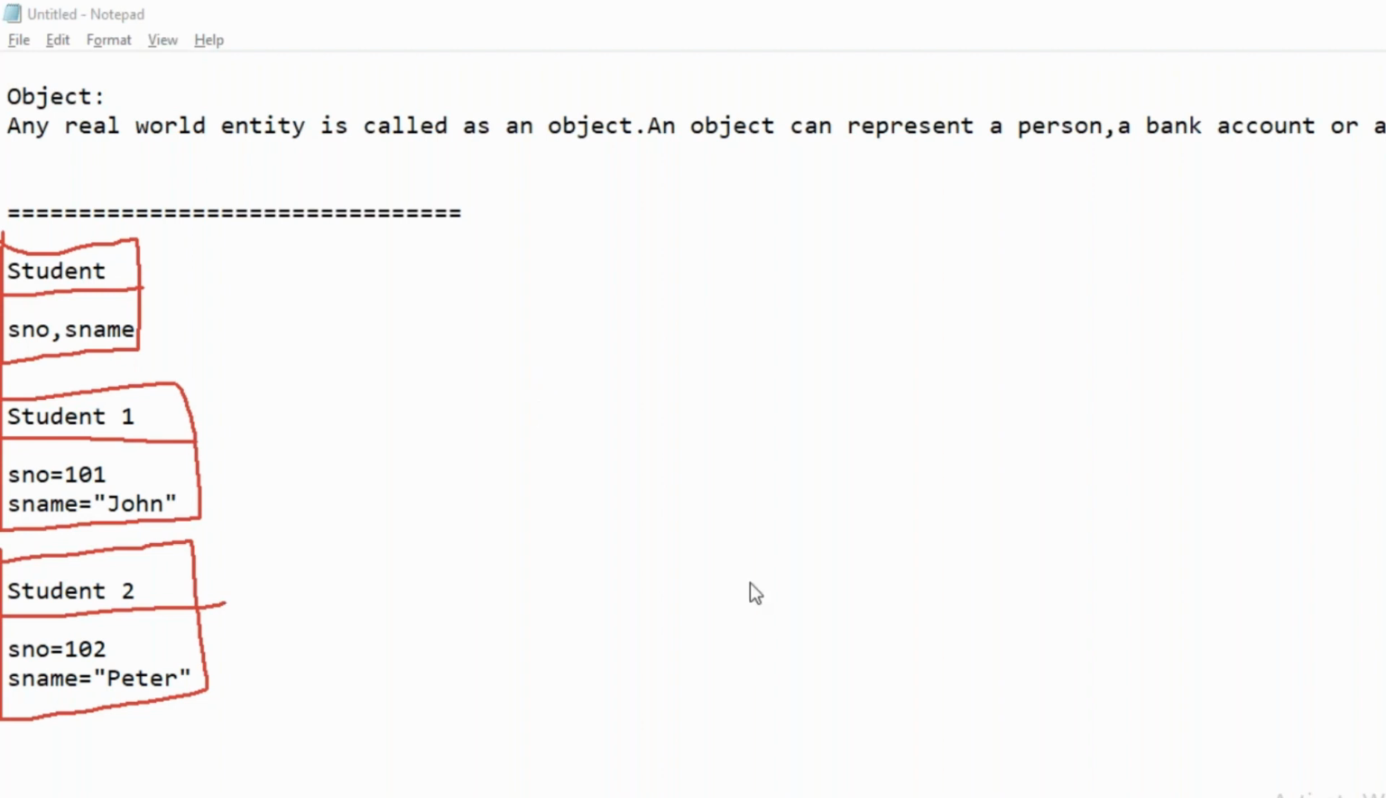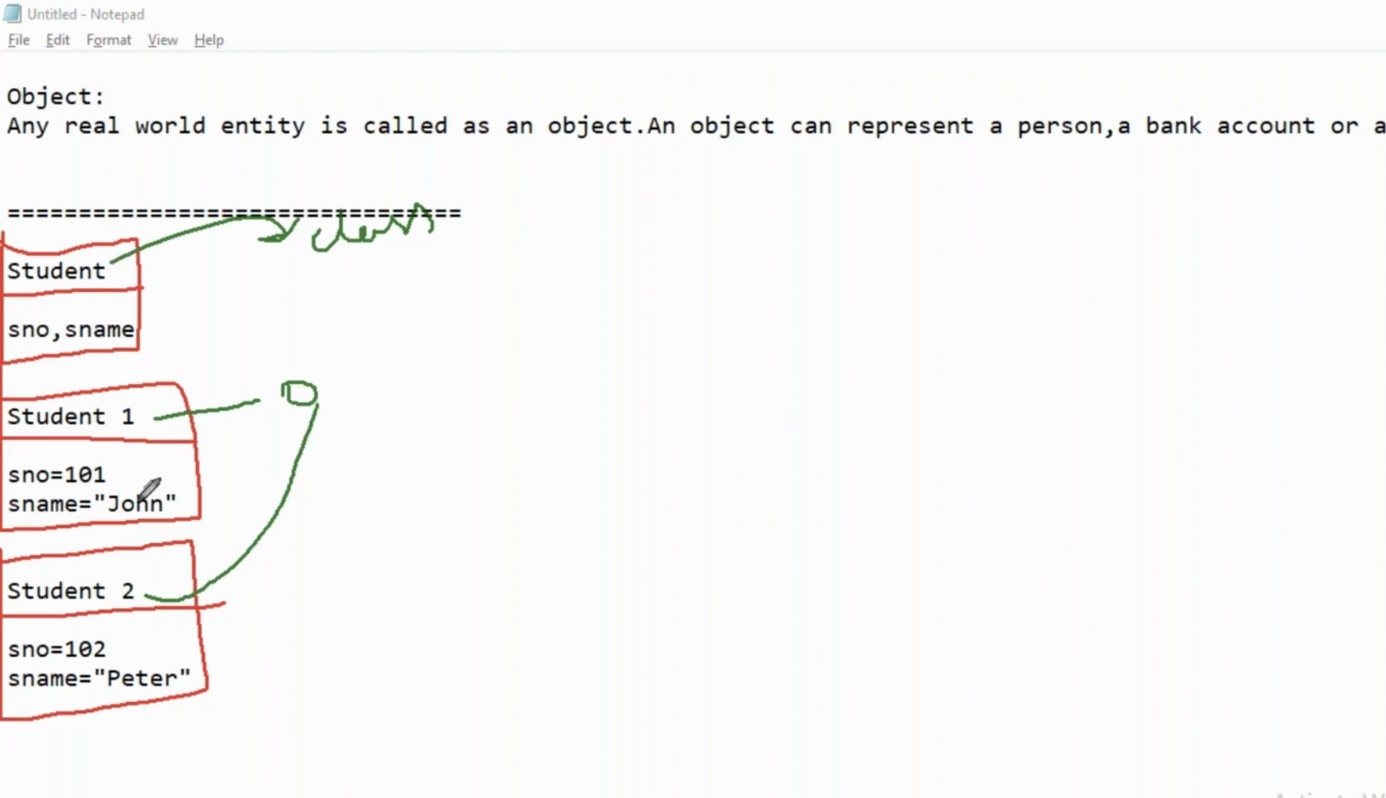So if you can observe this, Student is called a class, and Student 1 is called an object, and even Student 2 is also called an object. From this, what you can understand is that class represents everybody. That means generally all the students should have something like number, name, and so on. All the students should have these, and that is going to be represented by a class. So generalization is called a class.